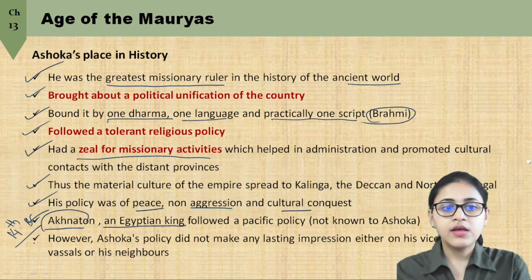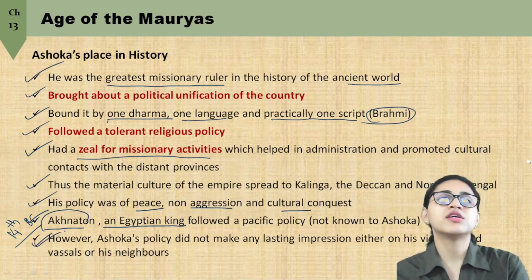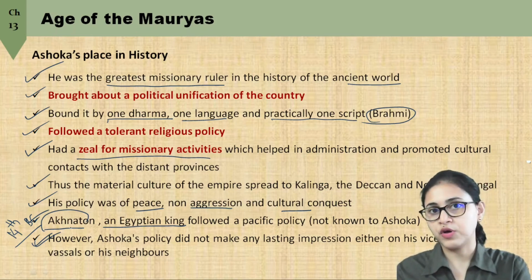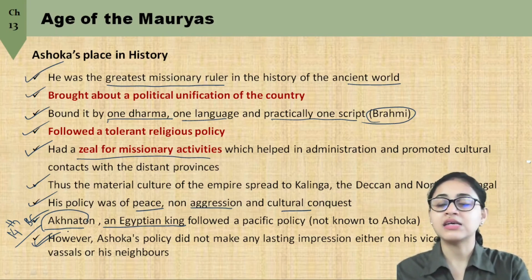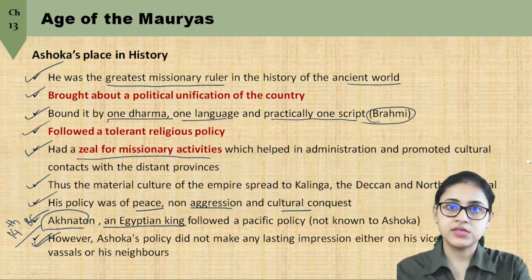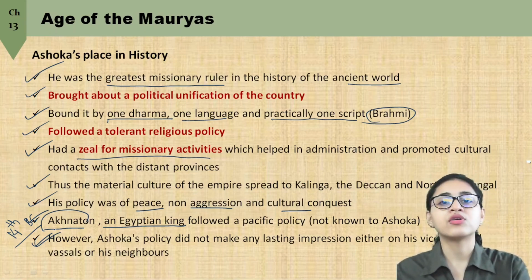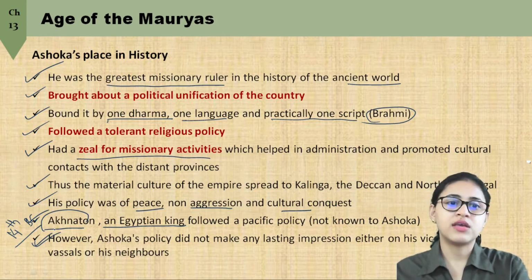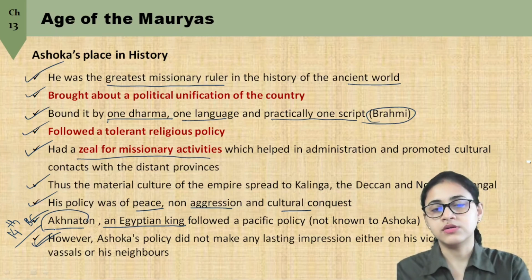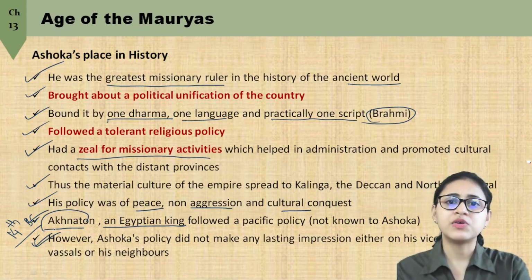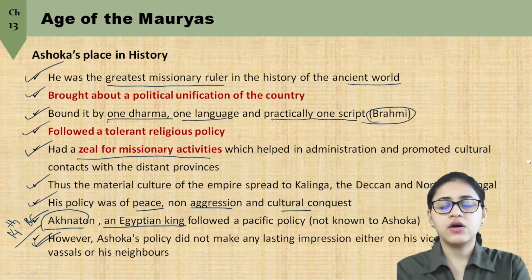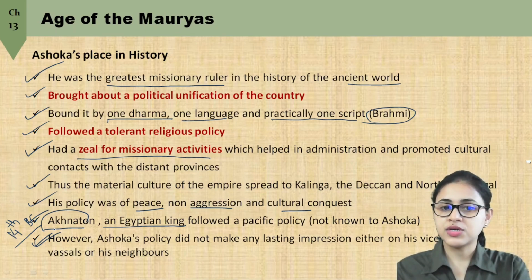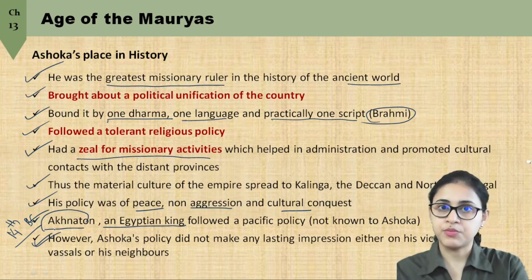Now, as we talk of Ashoka's policy of Dhamma, he actually counseled even his successors to follow the policy of Dhamma. However, we see that Ashoka's policy did not make any lasting impression on his successors, neither on his viceroys or his vassals, and not even on his neighbors. Because after Ashoka's retirement, the viceroys proclaimed independence, and even his neighbors attacked or captured some parts of his empire, not very late. So we can say that Ashoka's policy did not leave a long-lasting impression.